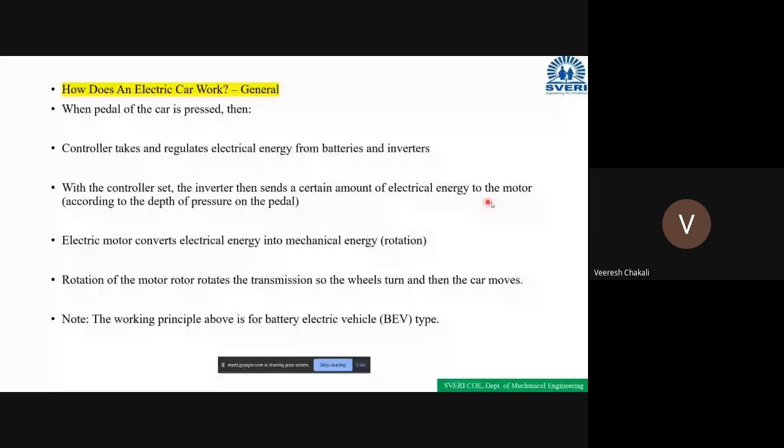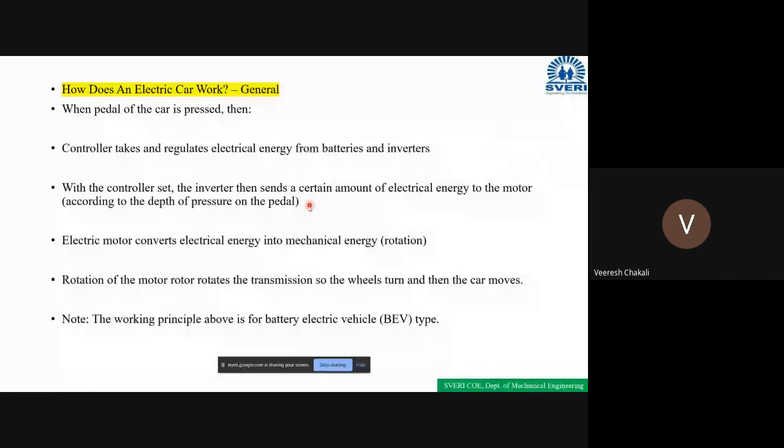So according to the depth of the pressure on the pedal, meaning how much force we applied on the pedal, the controller will take the power from the battery and give it to the inverter, and this inverter will send power to the motor. Clear? When the motor runs, the vehicle runs.